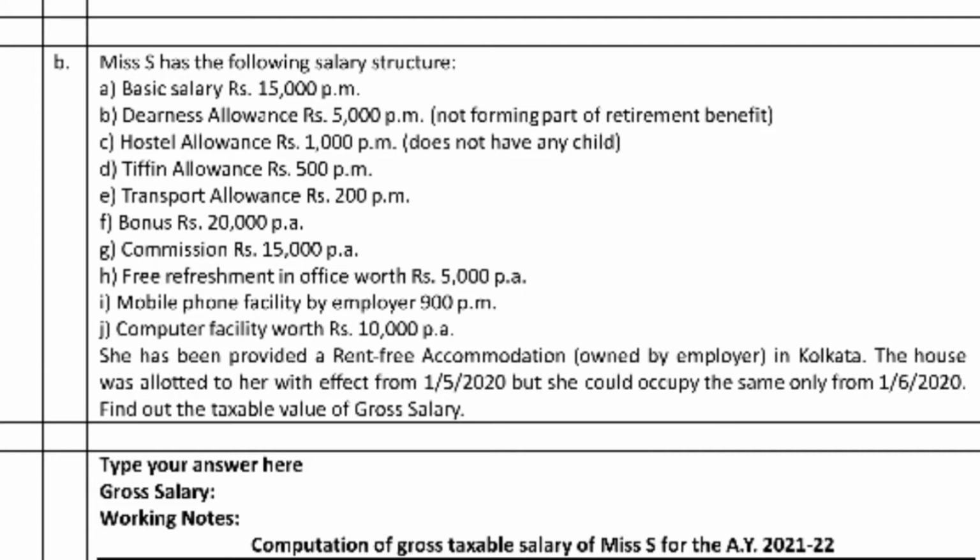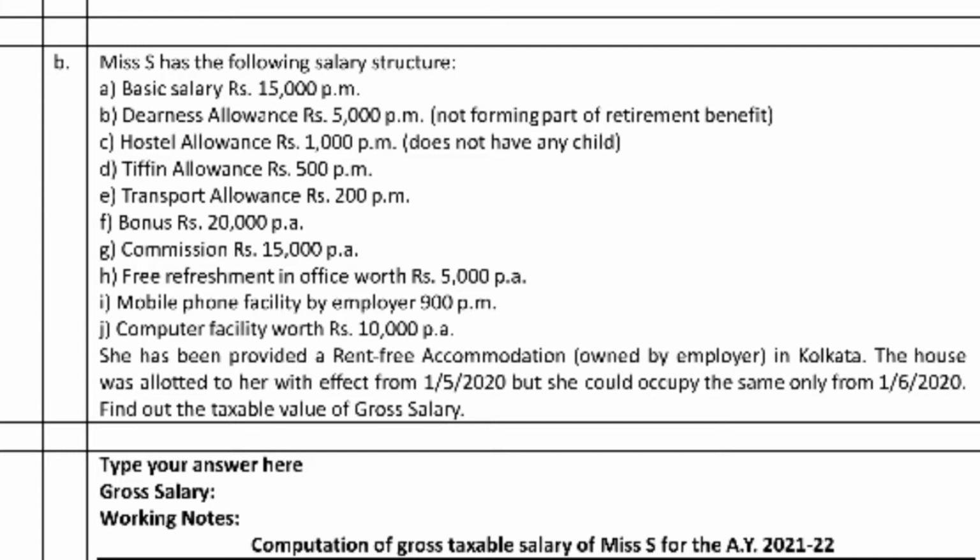This question also uses the same methodology, same as the question in the institute material, illustration 30, where gross taxable salary is calculated. For DA and allowances, refer to the example in that section. The only thing added here is that he has been provided rent free accommodation, which we will calculate.